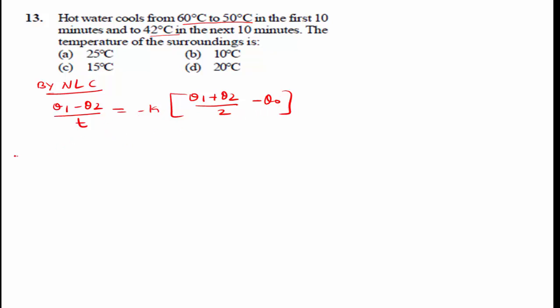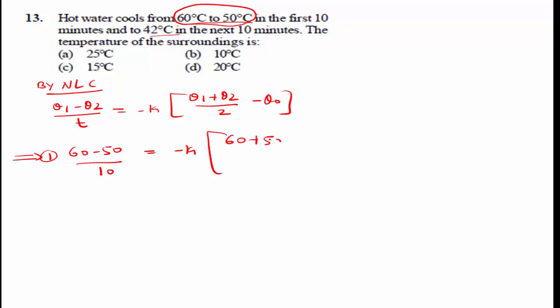Now in the first case, hot water cools from 60 degrees Celsius to 50 degrees Celsius in 10 minutes, that is (60 minus 50) divided by 10 minutes is equal to minus K into ((60 plus 50) divided by 2 minus theta 0). This is equation number 1.